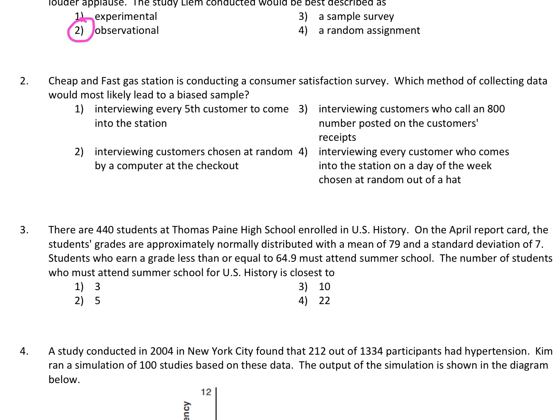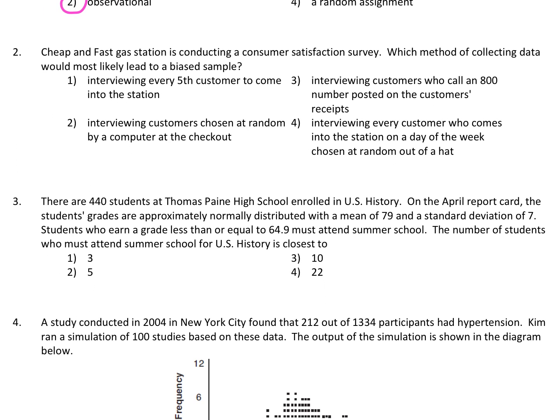Okay, number 2. Cheap and Fast Gas Station is conducting a consumer satisfaction survey. Which method of collecting data would most likely lead to a biased sample? Okay, so a biased sample is caused because the study was not conducted properly, so it may lead to inaccurate results. Okay, so let's see. Choice 1. Interviewing every 5th customer to come into the station. Well, that's actually a good way to do it because that's very random. So I'm going to say that's not our answer.